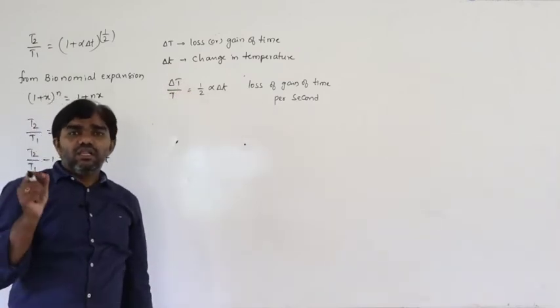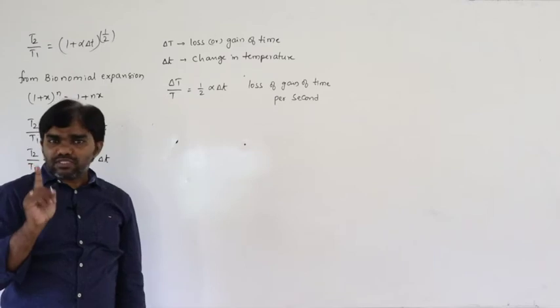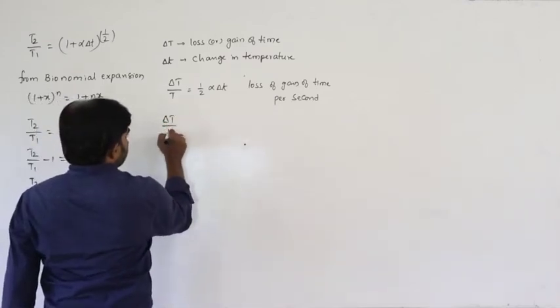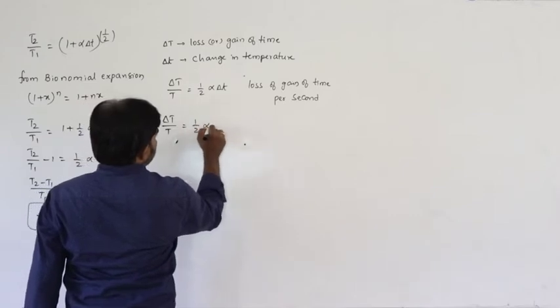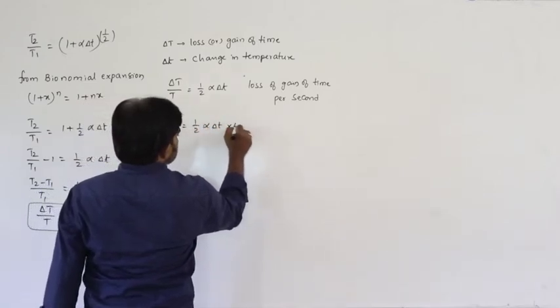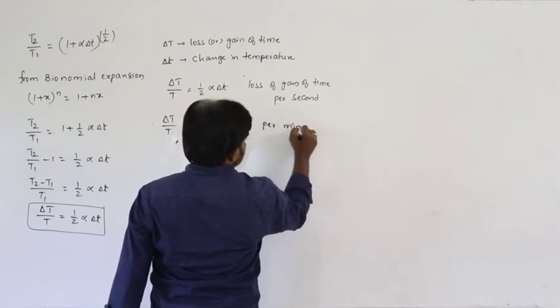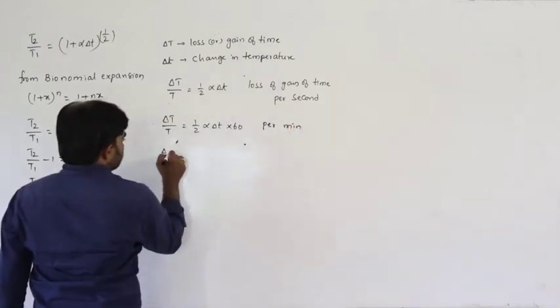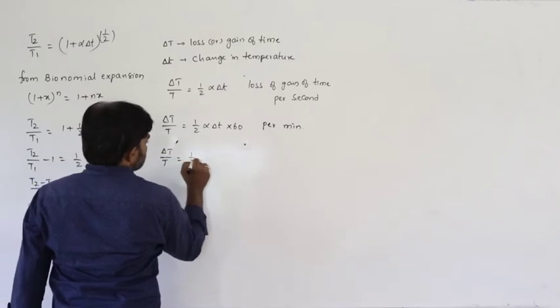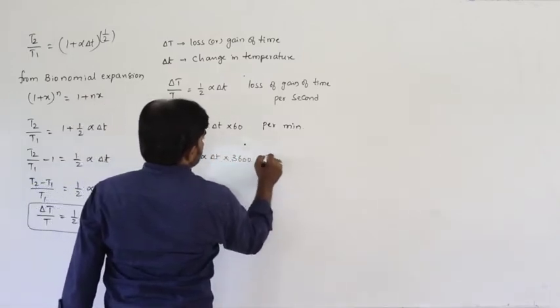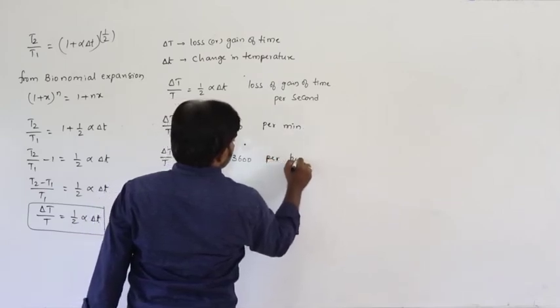This is the loss or gain of time per 1 second. In 1 second, what is the loss or gain of time? Delta T by T is half alpha delta t. So delta T by T is equal to half alpha delta t into 60, which is the loss or gain of time per minute. Delta T by T is equal to half alpha delta t into 3600, which is the loss or gain of time per 1 hour.